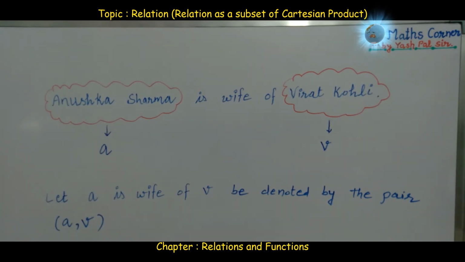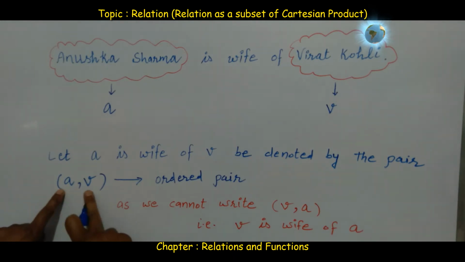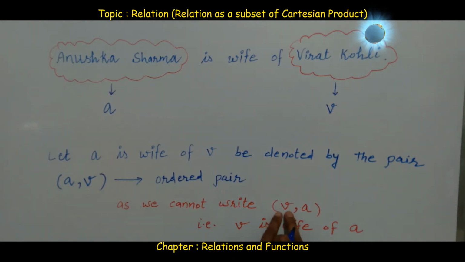So now what do we say about this pair? Pair means two, the combination of two, the relation between two. Okay, here order matters. So this pair is not a simple pair. This pair is called an ordered pair. Why is this called an ordered pair? As we cannot write V comma A. This ordered pair A comma V cannot be written as V comma A.